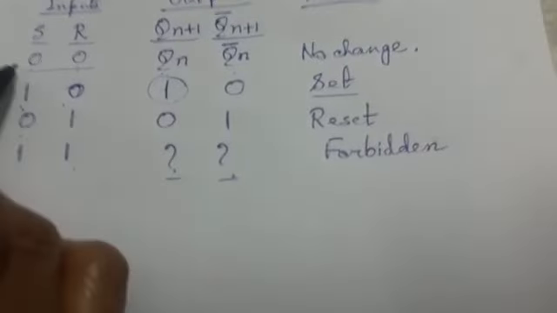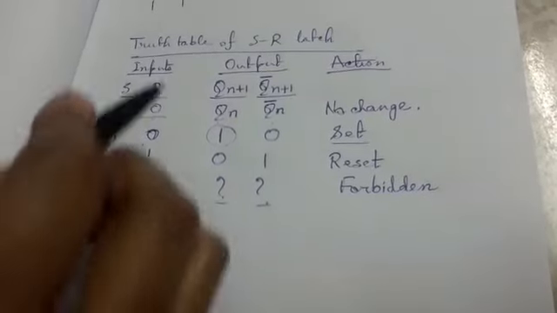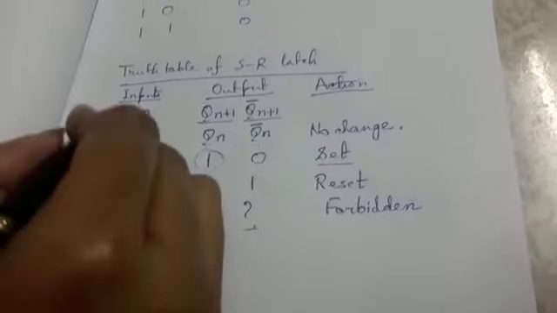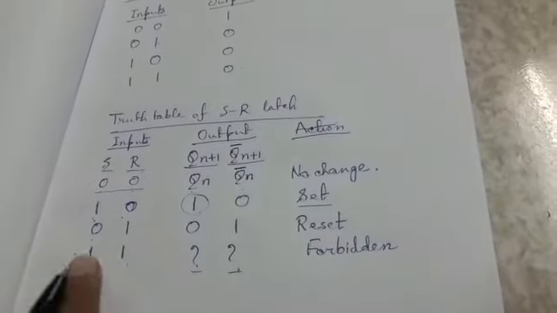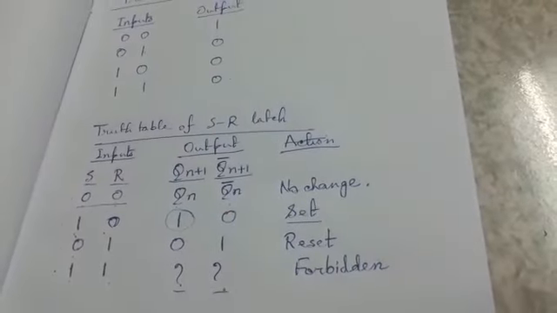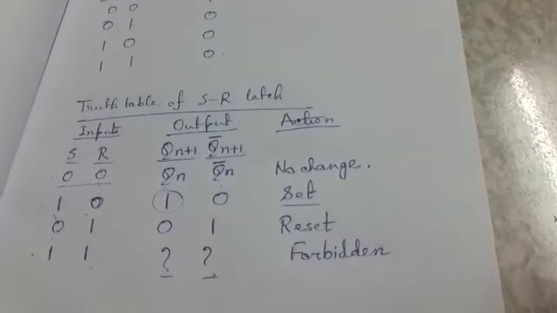Okay, so these are the 4 cases. In the 4 cases, we are giving different inputs to S and R, and according to the inputs, we are getting the outputs. This is the basic working principle of the NOR gate based SR latch.